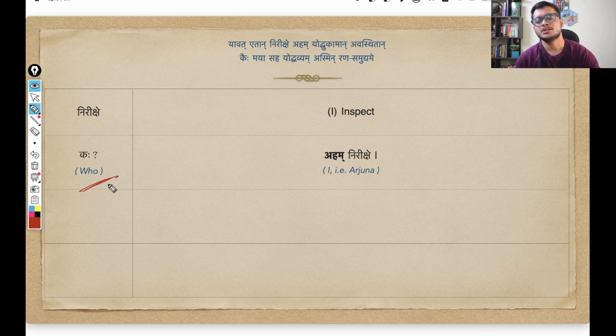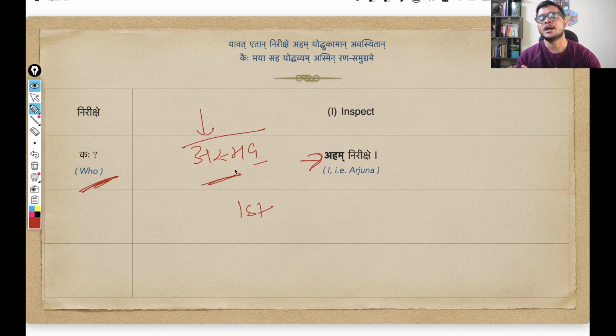And now the obvious question is, who? Who inspects? And the response is aham. Aham nirikshe. Aham comes from the base word asmad. Asmad, you already know, is the first person pronoun. Whenever we want to mention something as I, me, we, us, whatever is related to the first person, that is this particular pronoun asmad, the base word. And aham is the very commonly used first case form of this asmad, simply meaning I am doing the action. So, aham nirikshe.